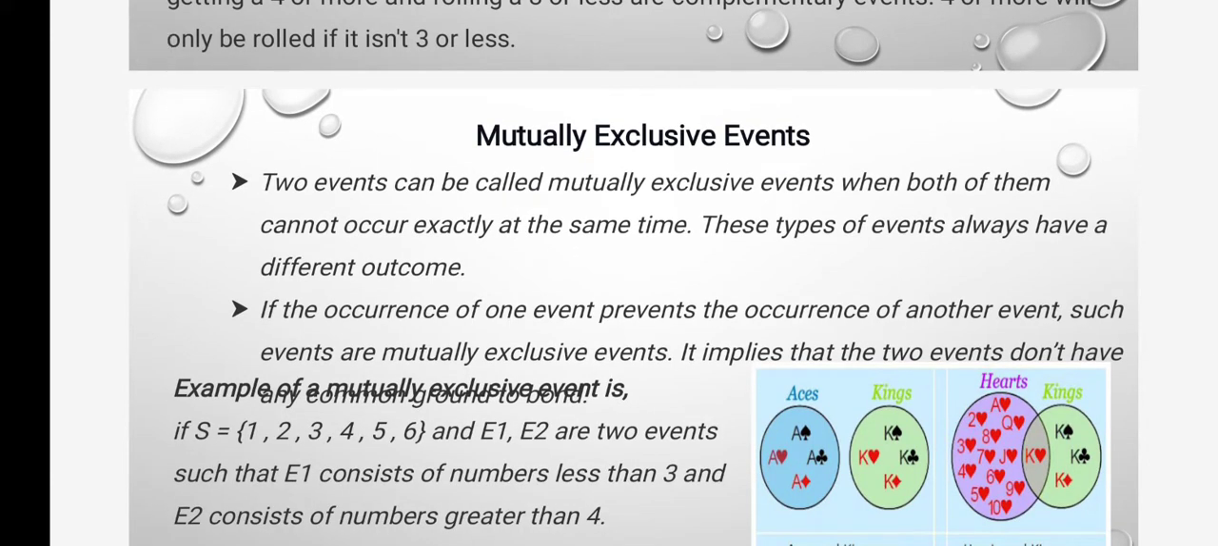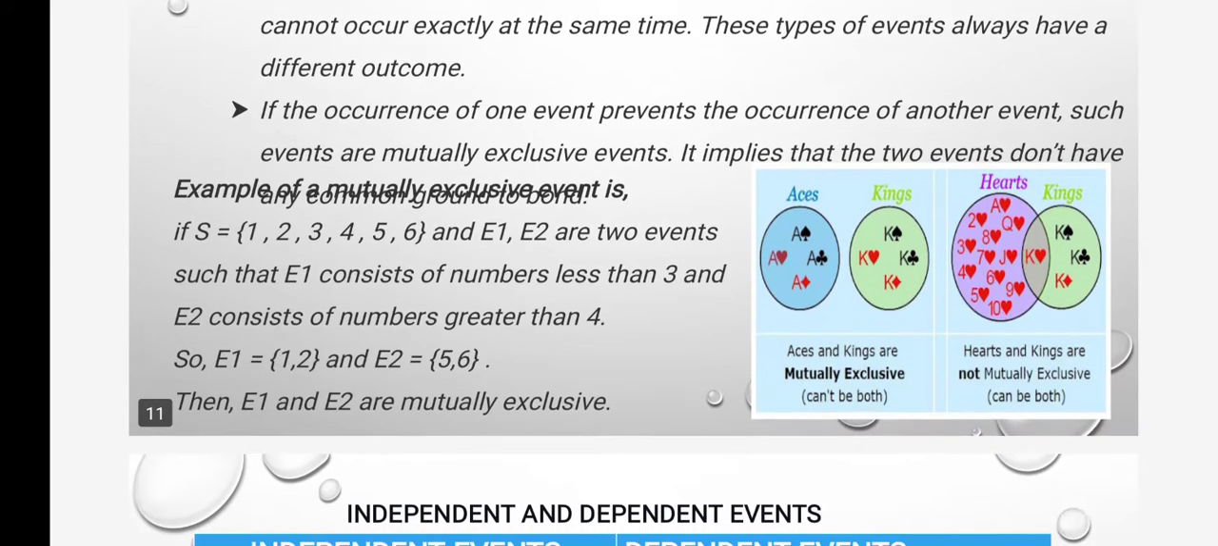Mutually exclusive events. Two events can be called mutually exclusive events when both of them cannot occur at exactly the same time. These types of events always have different outcomes. If the occurrence of one event prevents the occurrence of another event, such events are mutually exclusive events. Two events do not have common outcomes.